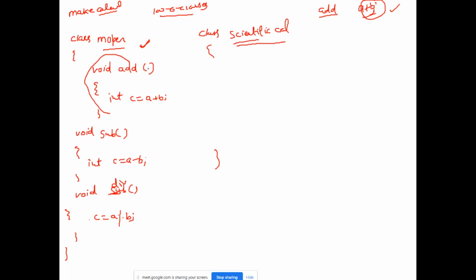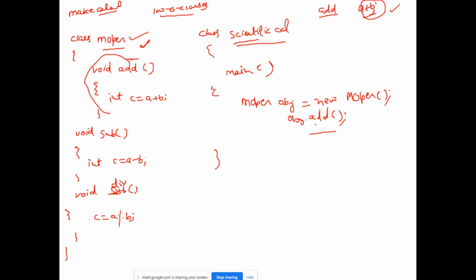Because you have to make object of this class, just write first there will be main method for this class, and then you can write MOPER, class name, object variable is equal to new MOPER, right, and just directly call object dot add method. If you have uses of this add method only, you can call this method only, right? So this will save some time.